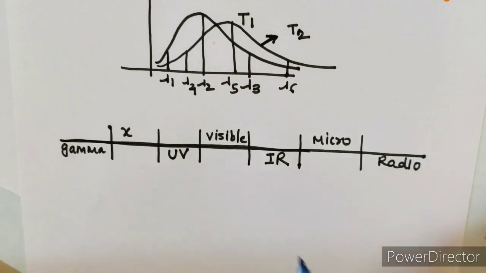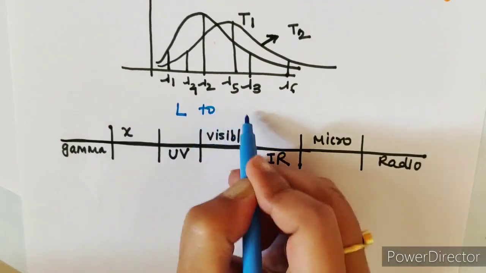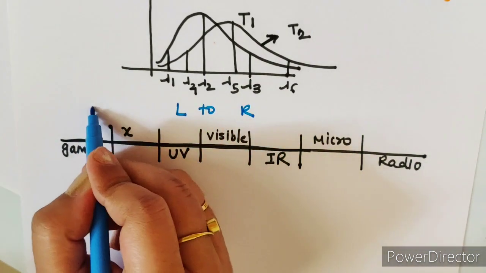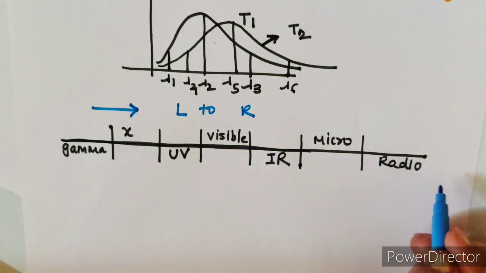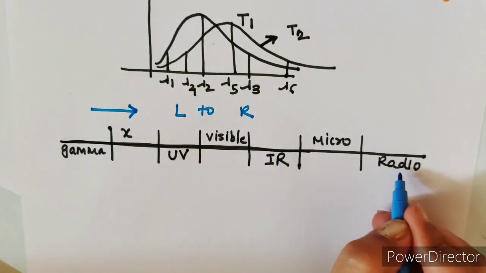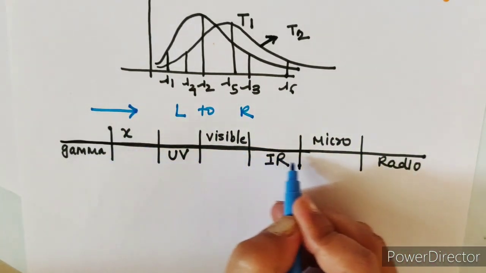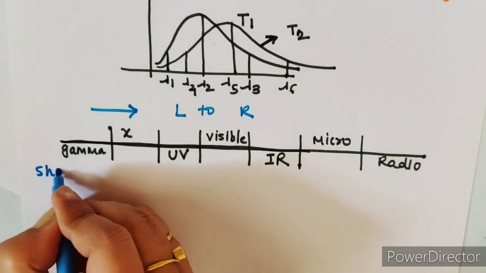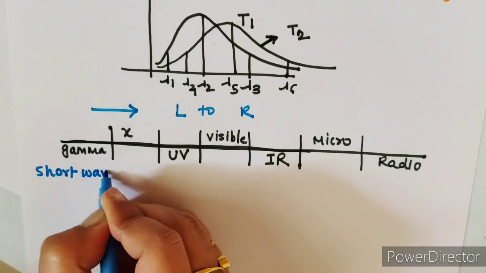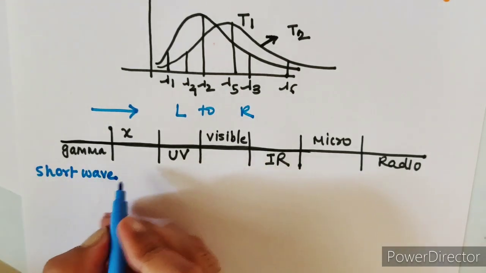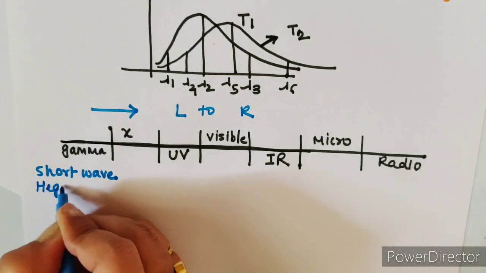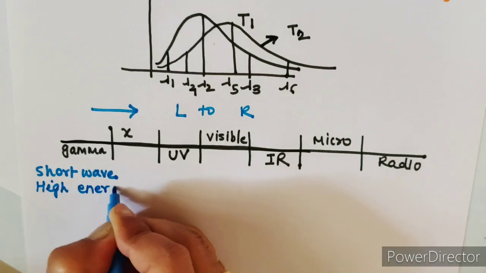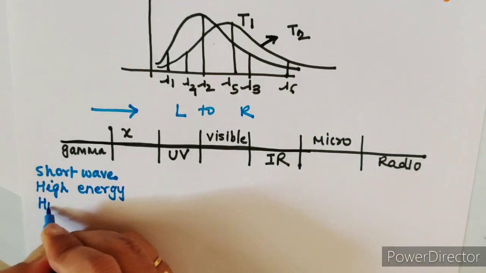In this diagram, when you move from left to right, which means we are moving from gamma to radio waves, as you move from gamma to radio waves, the wavelength keeps increasing. Which means the gamma waves are the short waves. So here the wavelength is short. When the wavelength is short, energy is high. So high energy and high frequency.